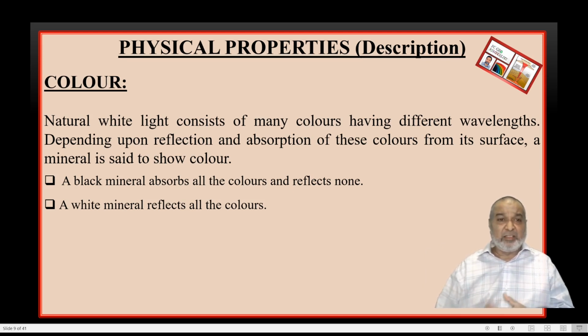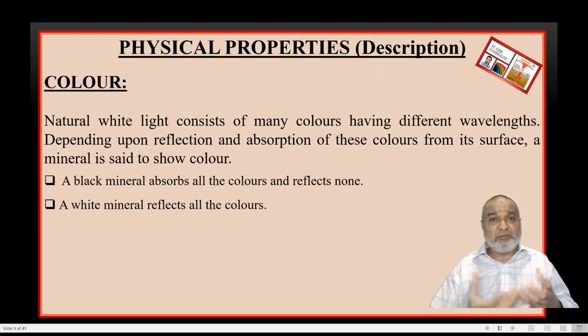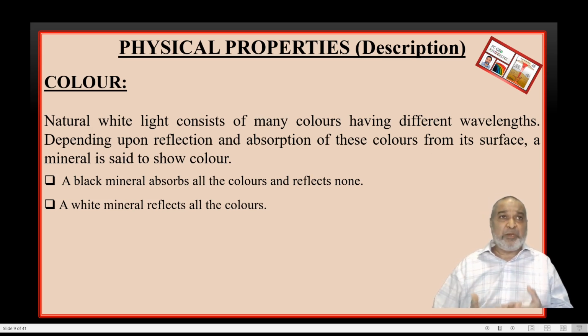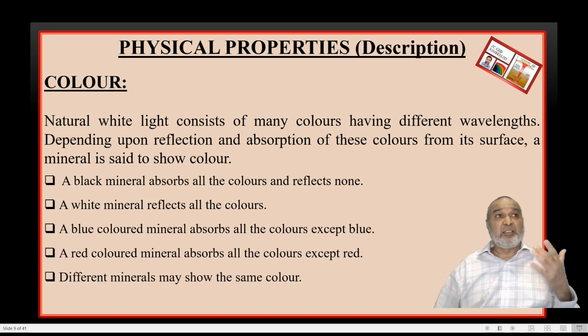The next one, the mineral appears white. Why is it going to appear white? Because in this particular process, whatever light is incident on that particular mineral, 100% of the light will be reflected back. None of the rays have been absorbed here. So the mineral will appear white to our eyes. So this is the way minerals have different colors.